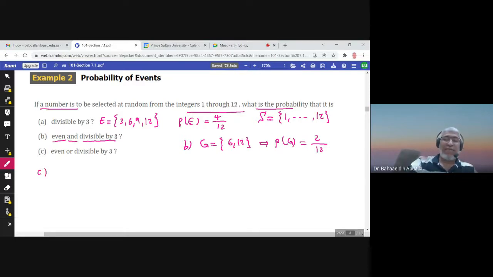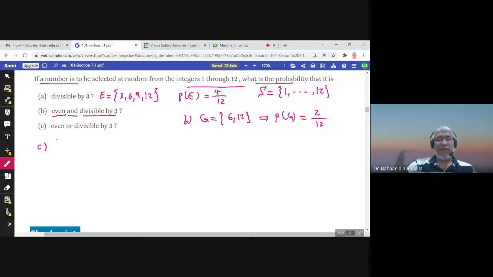In part C, the event, let me call it H, is even or divisible by 3. So all the numbers divisible by 3 are there, because an element in H could be divisible by 3 or even. And all the even numbers from 1 to 12 should be here too.